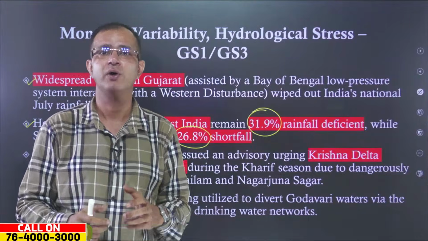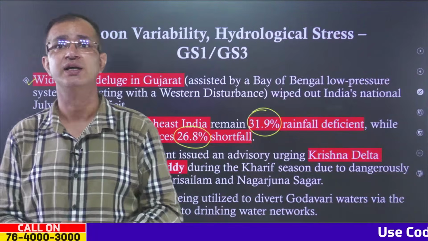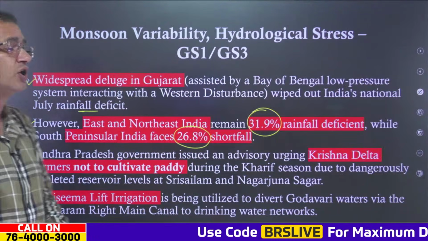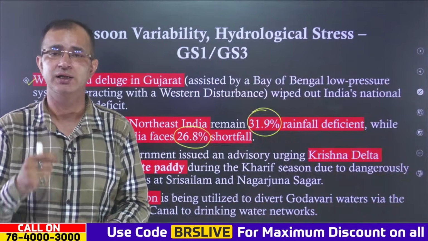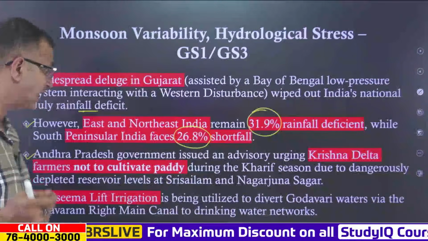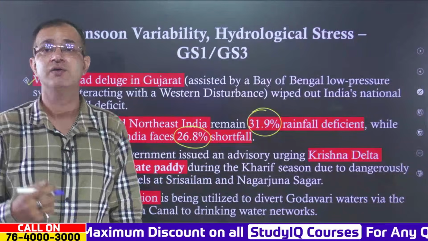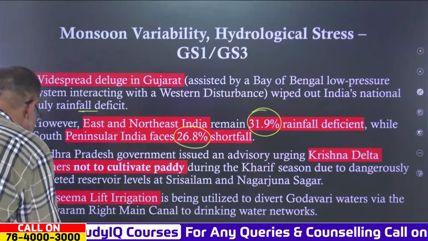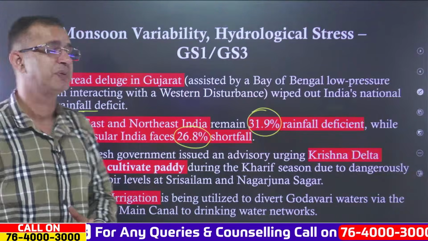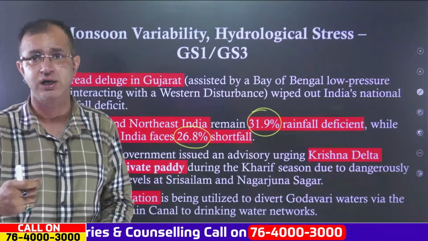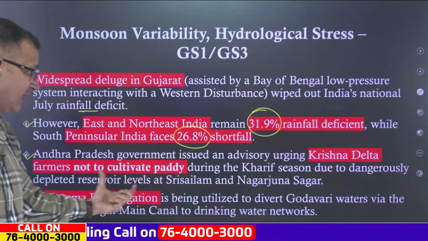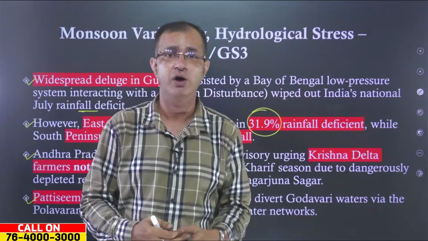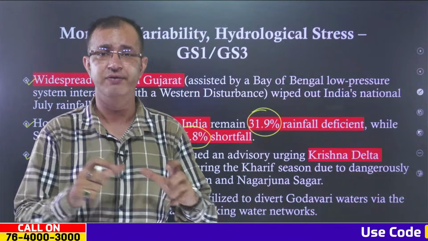Now, this is very important because ultimately you will find another news where the Andhra Pradesh government has issued an advisory urging farmers not to cultivate paddy during the Kharif season. This is because there have been dangerously depleted reservoir levels at the Srisailam and Nagarjuna Sagar dams, and the Pattiseema lift irrigation is right now being used to divert the Godavari water through the Polavaram main canal to the drinking water networks. Thereby this pertains to the rainfall deficit that we are seeing at various places in India.